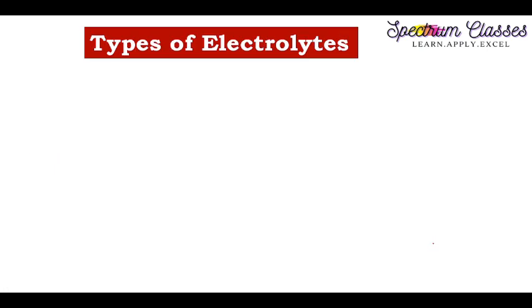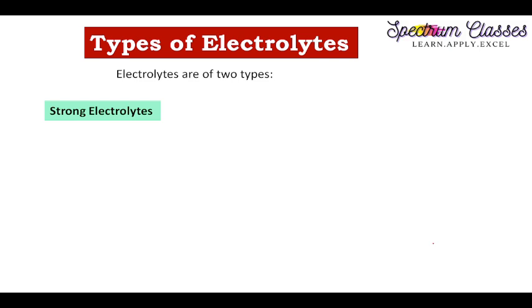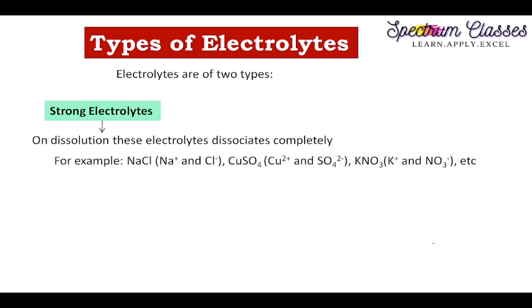Fine. Now coming to the types of electrolytes. What is called an electrolyte, and what are the types of electrolytes? Electrolytes are those compounds which dissociate into their ions in solution or in molten state. These electrolytes are of two types: one is strong electrolyte and the other is weak electrolyte. So what is called a strong electrolyte and what is called a weak electrolyte? Strong electrolytes dissociate completely.